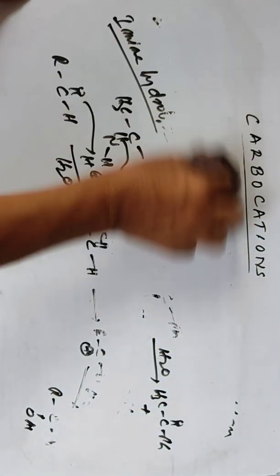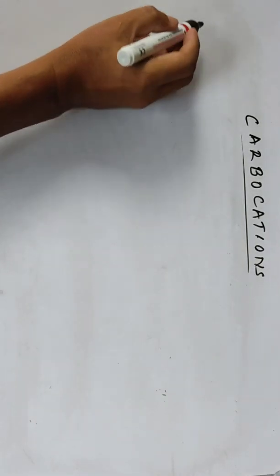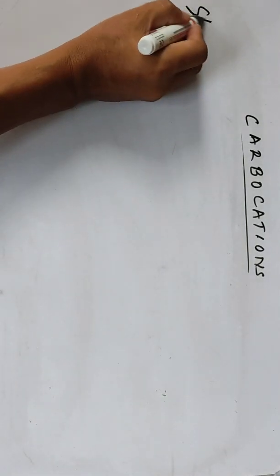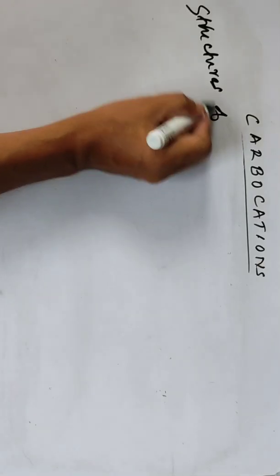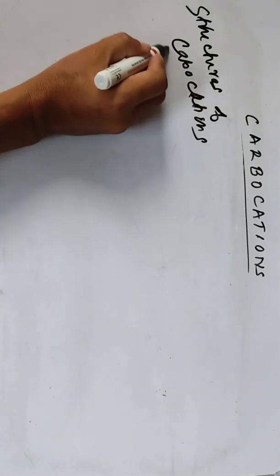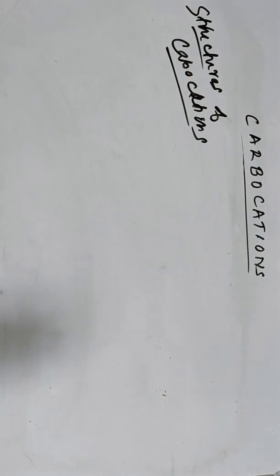Structures of carbocations. Carbocations are planar, sp2 hybridized. Generally they are trivalent compounds. In general, carbocations are sp2 hybridized with a trigonal planar structure.